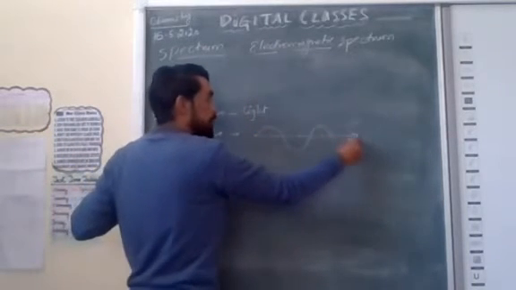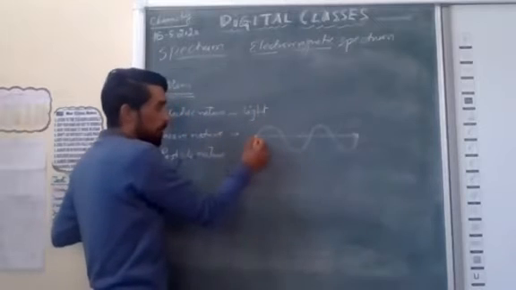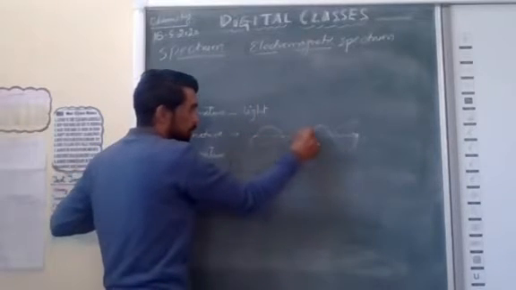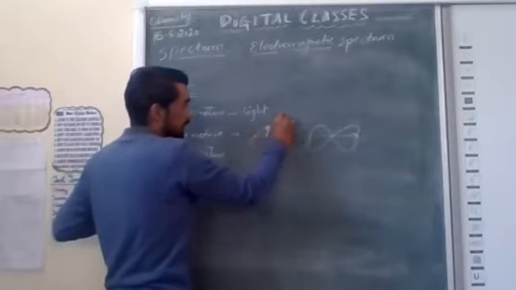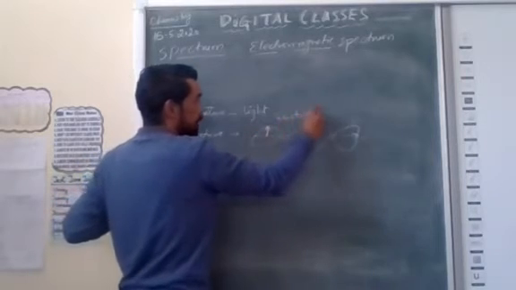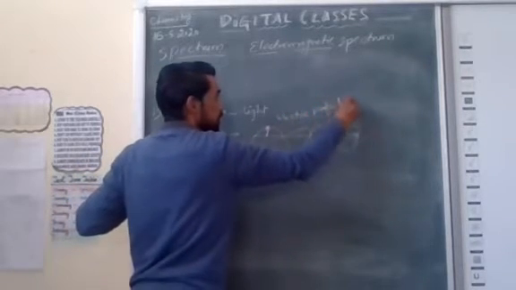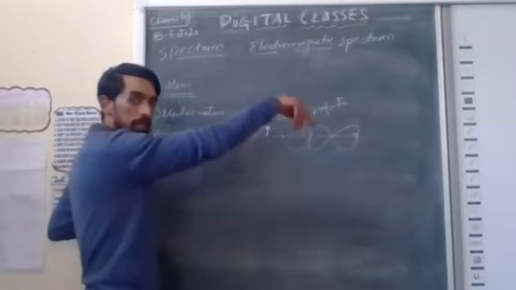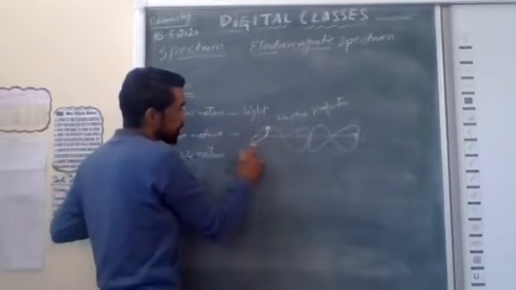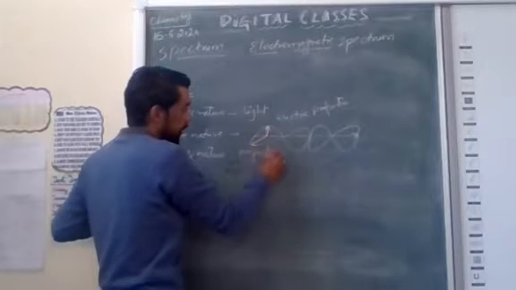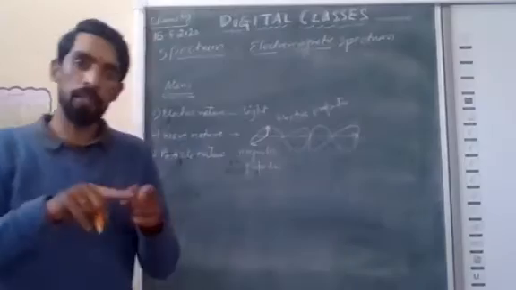And now, if it is moving this way, there are two properties moving together perpendicularly. One is electric nature, electric property. And perpendicular to this, what is the second property? Magnetic property, perpendicular to electricity.